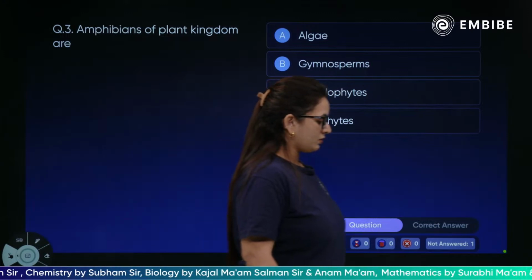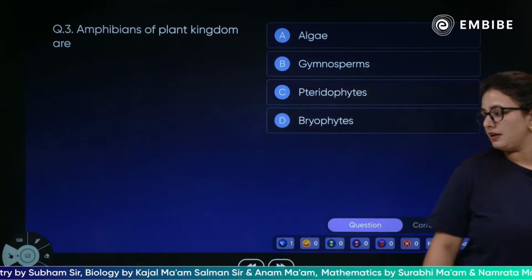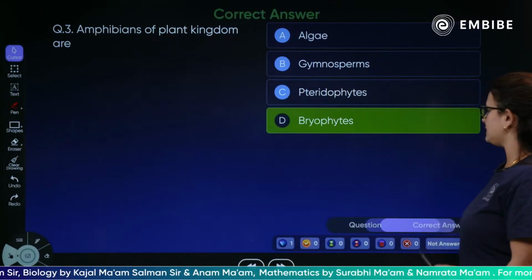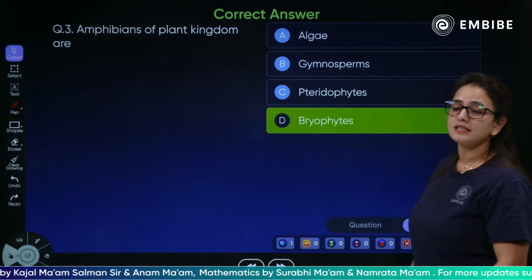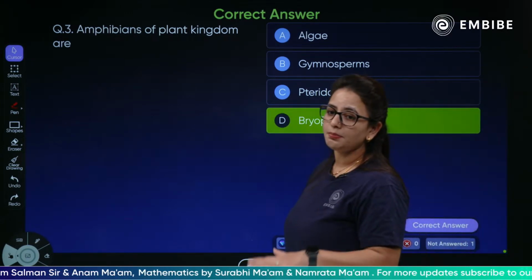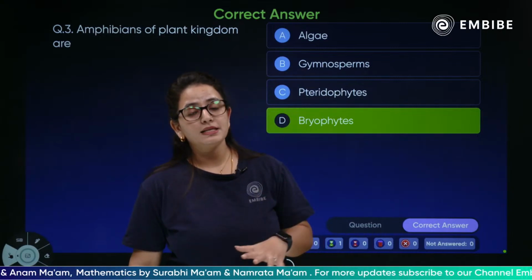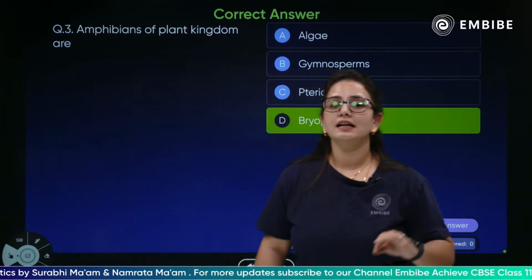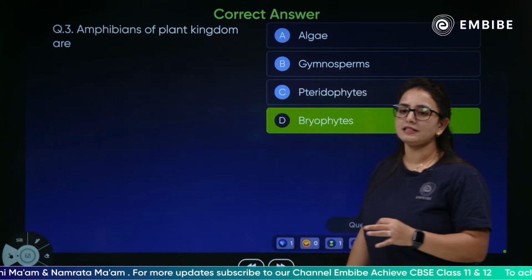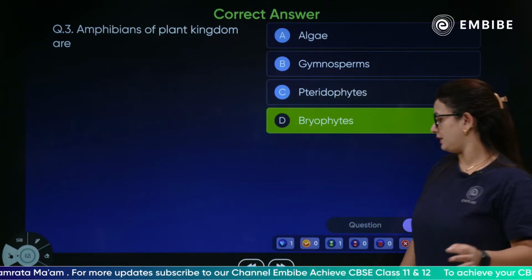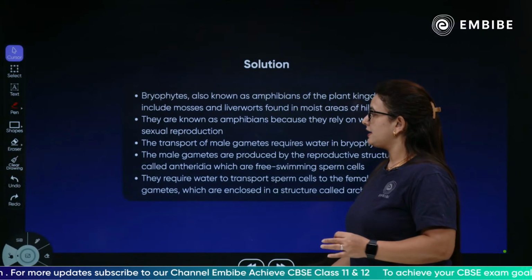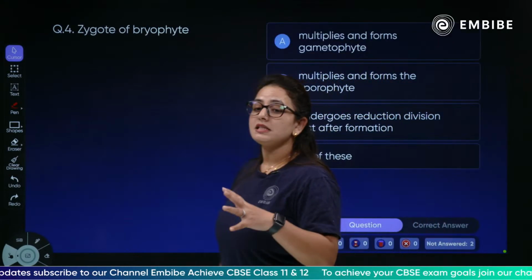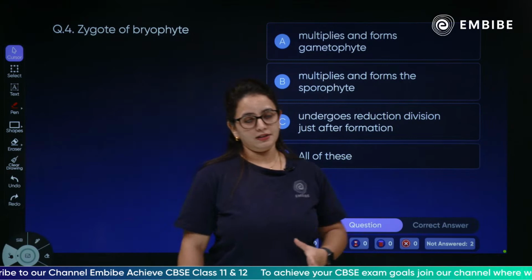Which among them is known as the amphibians of plant kingdom? Absolutely right. Yes, the bryophytes are known as the amphibians of the plant kingdom because the bryophytes are present on the land, and of course they need water to complete their life cycle. For the fertilization events they need water. Absolutely correct.